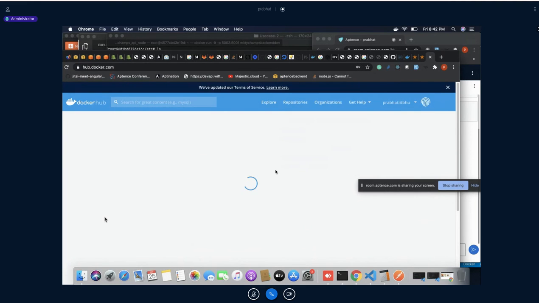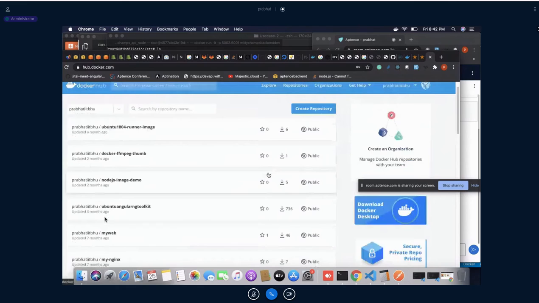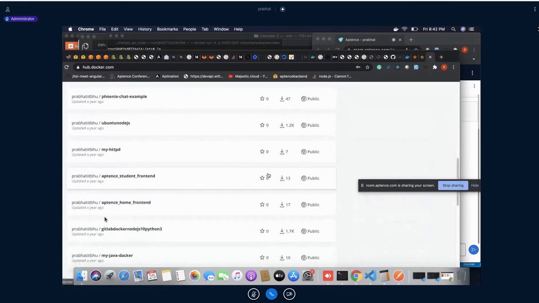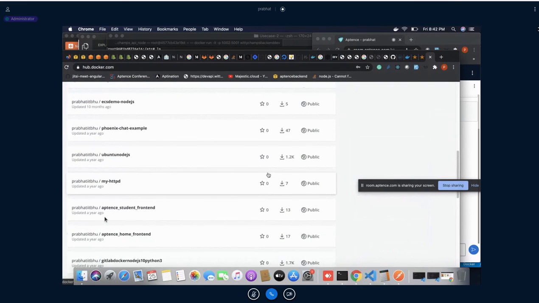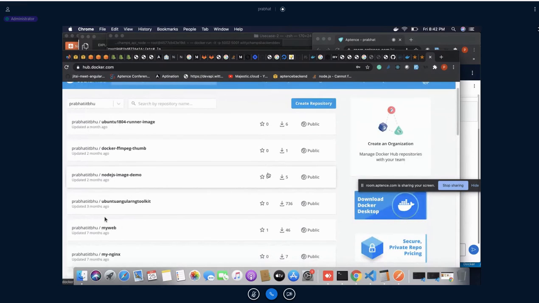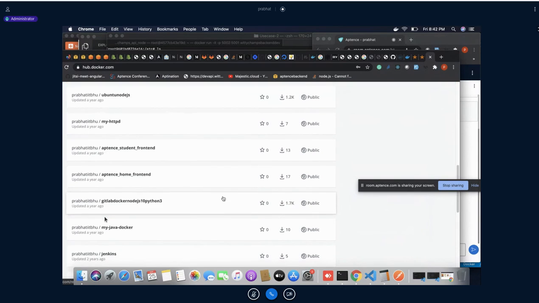I have already logged in. See, I have this many images so far.